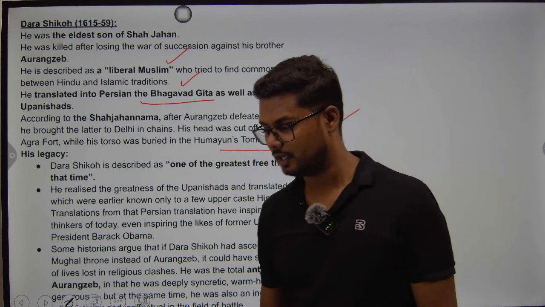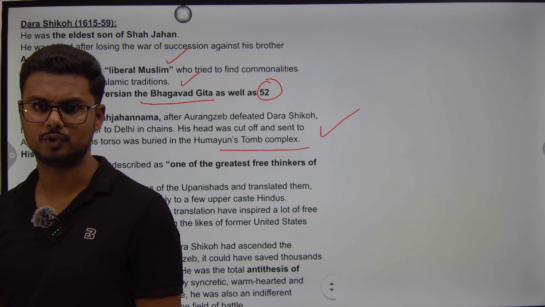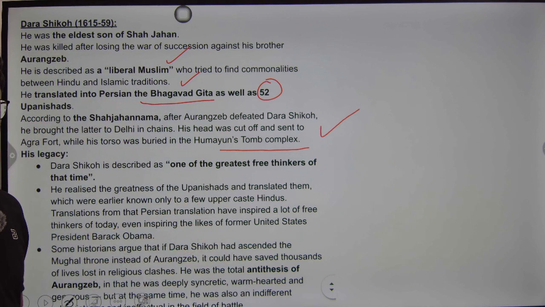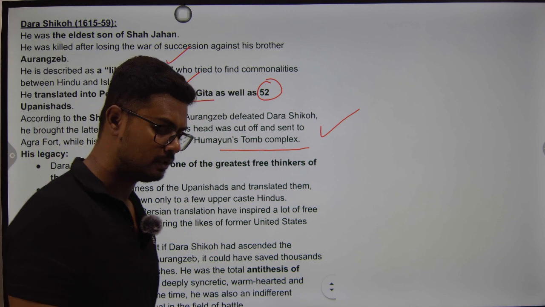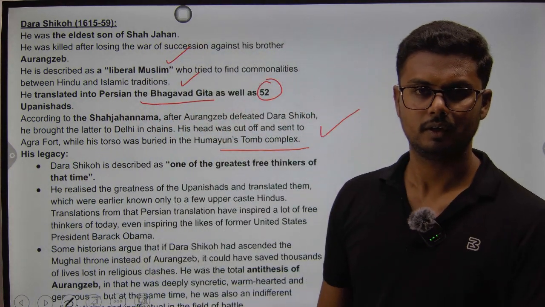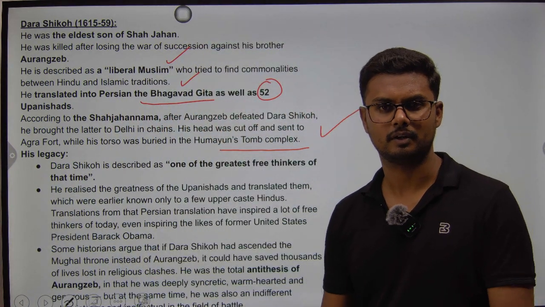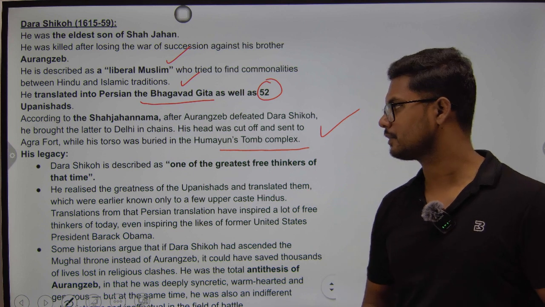Because of power, they went to any extreme situation. So all they needed was power, be it brother or be it his parents. It did not matter a lot. So all they needed was power.